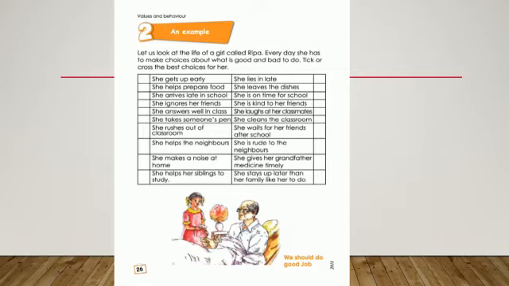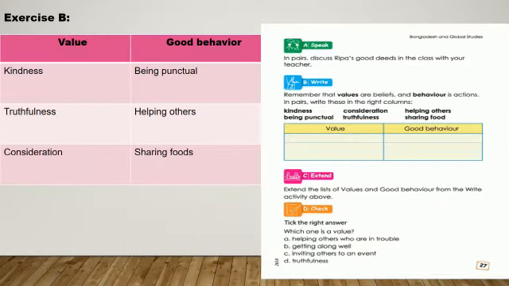So here are some examples which include some good things and bad things as well. What you have to do is just give a tick mark for what is the good deed for her, and give a cross mark for what is the bad deed for her. So do it by yourself. This is very easy. I hope you can do this by yourself.